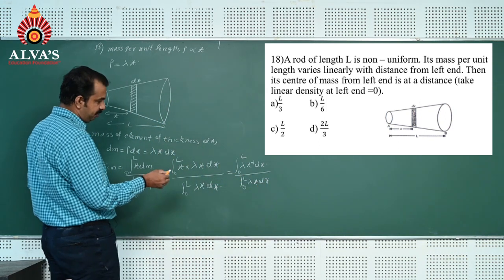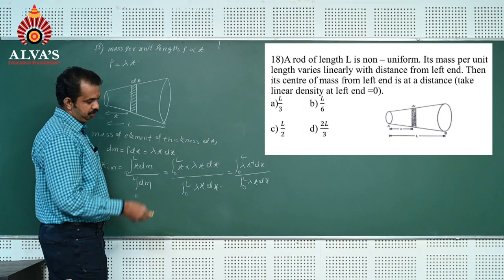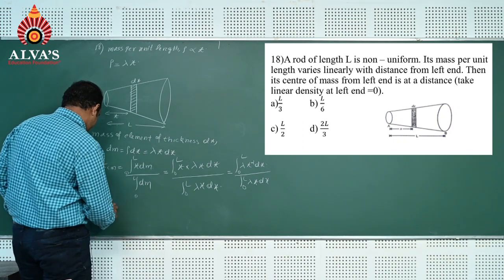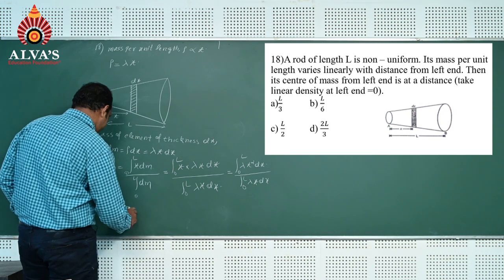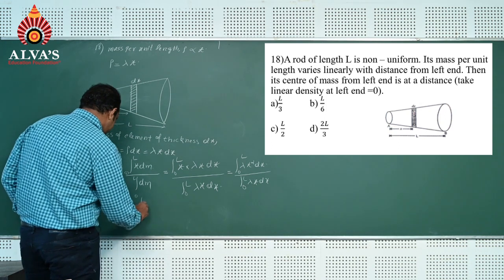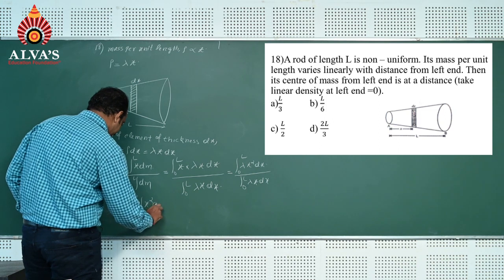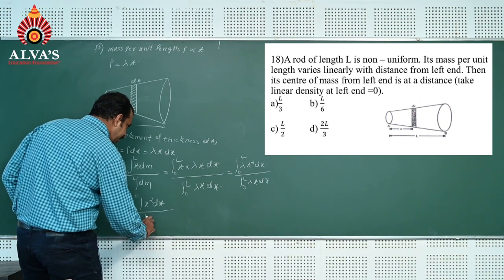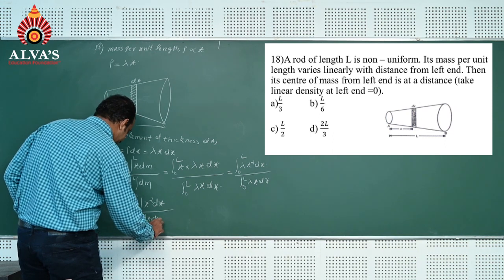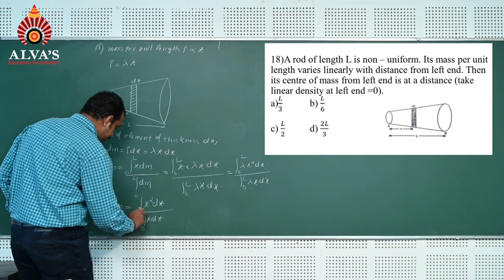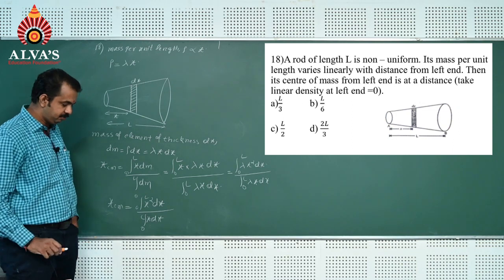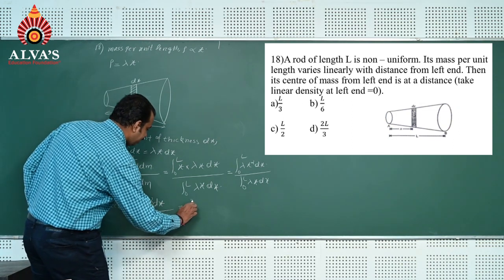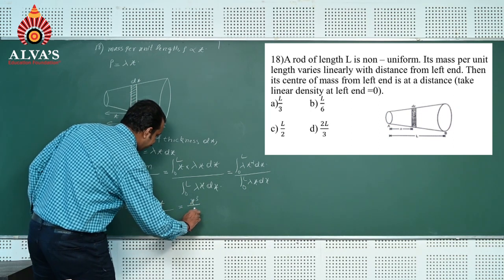Lambda is constant and can be taken outside, and it is common in numerator as well as denominator, so it gets cancelled. So xcm = integration of x square dx divided by integration of x dx, limit varies from 0 to L. Integration of x square is x cube by 3.